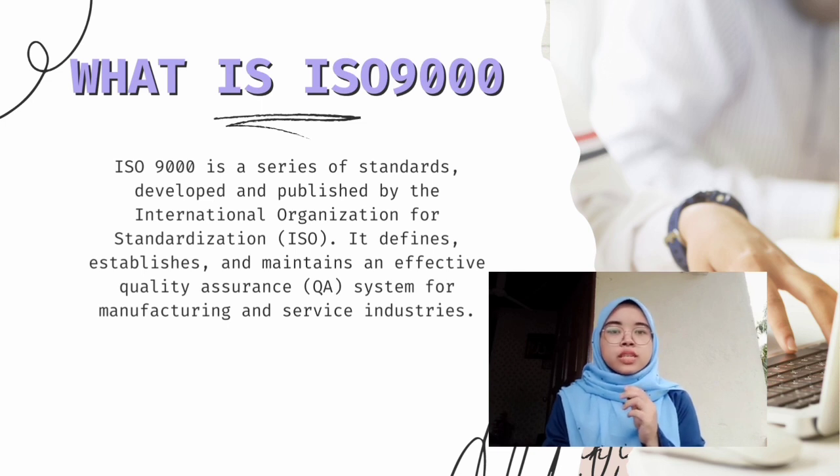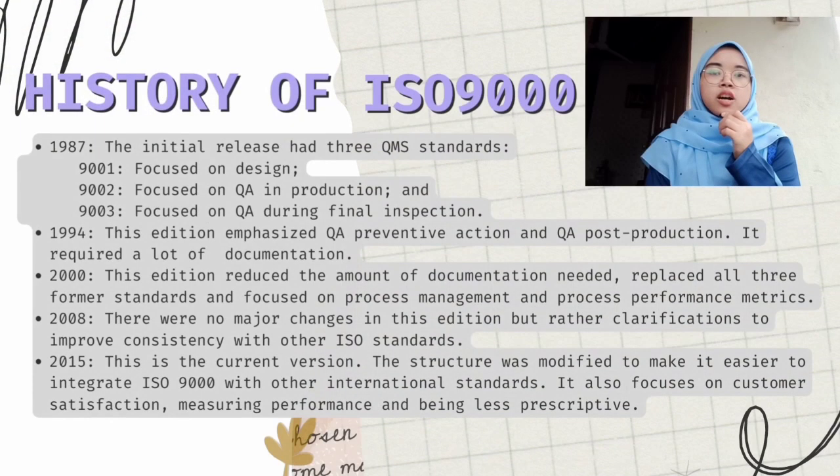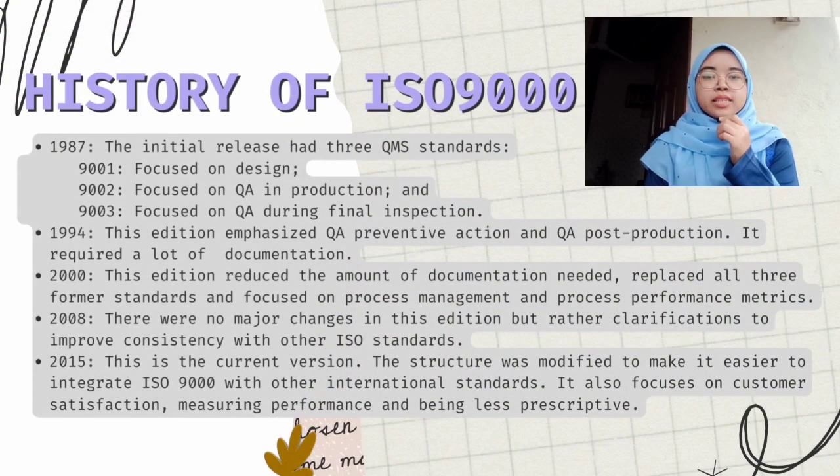The ISO 9000 standard is the most widely known and has perhaps had the most impact of the 13,000 standards the ISO has published. It serves many different industries and organizations as a guide to quality product, service, and management. The history of ISO 9000. ISO 9000 has its roots in the BS 5750, a standard developed by the British Standards Institution. It was published in 1979 and is considered to be the first management system quality standard.